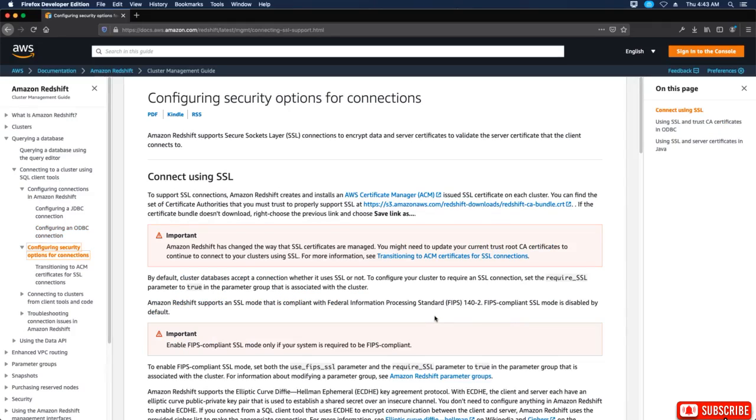All right, welcome back. In this video, we're going to talk about configuring security options for connections. Amazon Redshift supports Secure Sockets Layer (SSL) connections to encrypt data, and server certificates to validate the server certificate that the client connects to. To support SSL connections, Amazon Redshift creates and installs AWS Certificate Manager issued SSL certificates on each cluster. You can find the set of certificate authorities that you must trust to properly support SSL right here. If the certificate bundle doesn't download, choose the link and use Save link as.